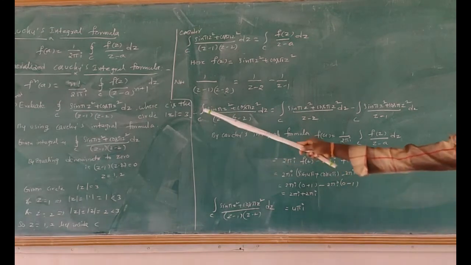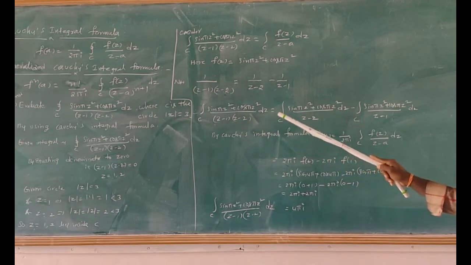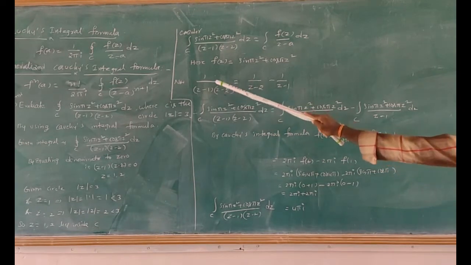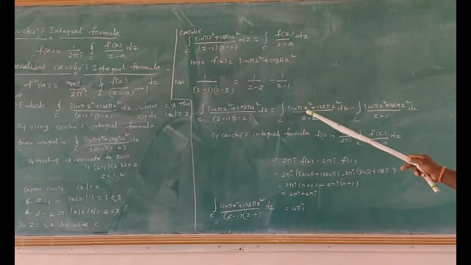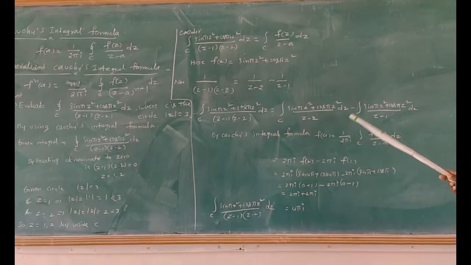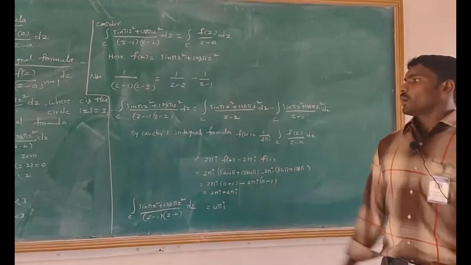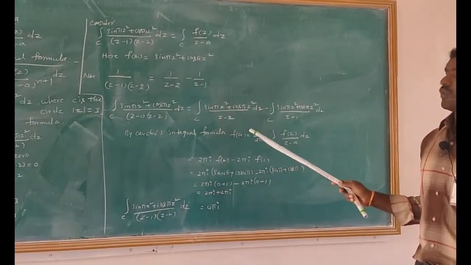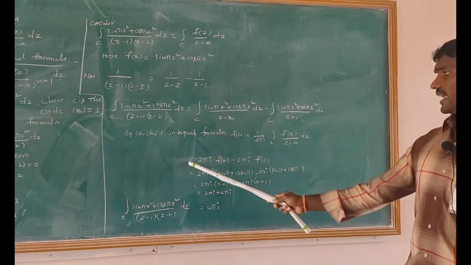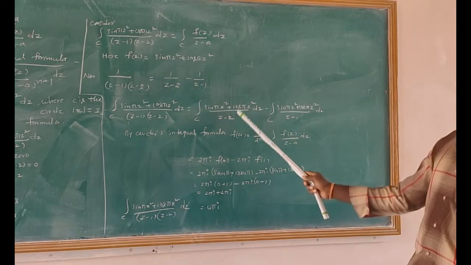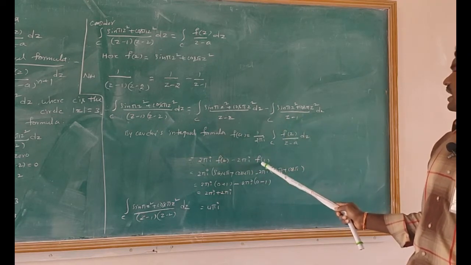Therefore, the integral over C of (sin πz² + cos πz²)/((z − 1)(z − 2)) dz equals the integral over C of the partial fractions, 1/(z − 2) − 1/(z − 1). That equals the integral over C of (sin πz² + cos πz²)/(z − 2) dz minus the integral over C of (sin πz² + cos πz²)/(z − 1) dz. Therefore, according to Cauchy's integral formula, f(a) = 1/(2πi) ∫_C f(z)/(z − a) dz, that equals 2πi f(2) − 2πi f(1), where a = 2 in the first case and a = 1 in the second.